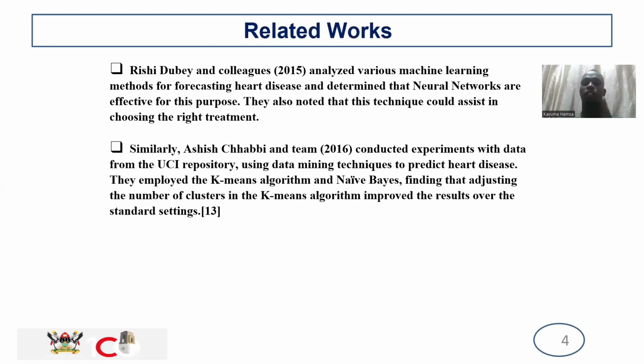So the related work. Rishi Dubey and colleagues analyzed various machine learning methods for forecasting heart disease and determined that neural networks are effective for this purpose. Similarly, there is another team, Ashishi Chabibi, who conducted experiments with data from the UCI repository using data mining techniques to predict heart disease. They employed the K-means algorithm and Bayes.